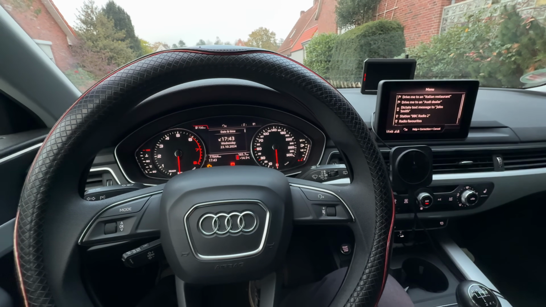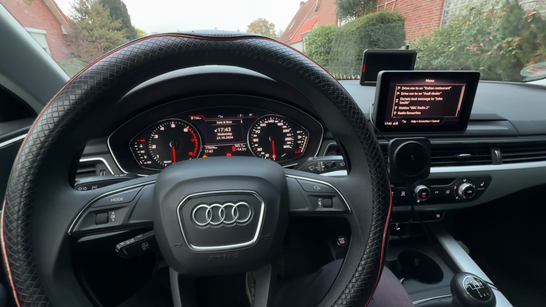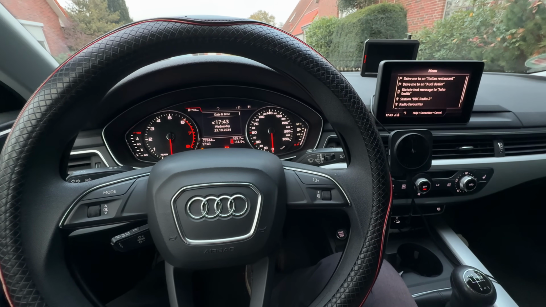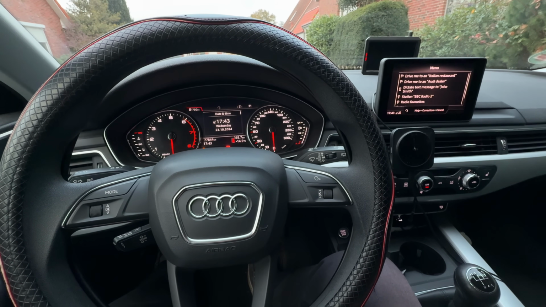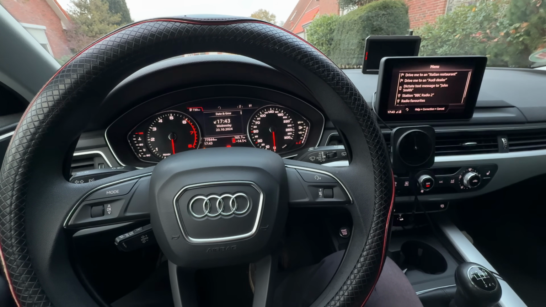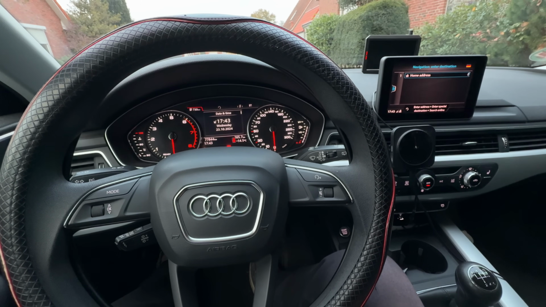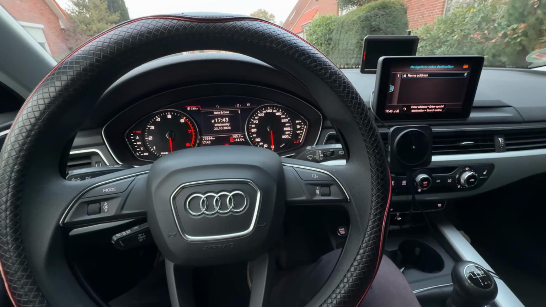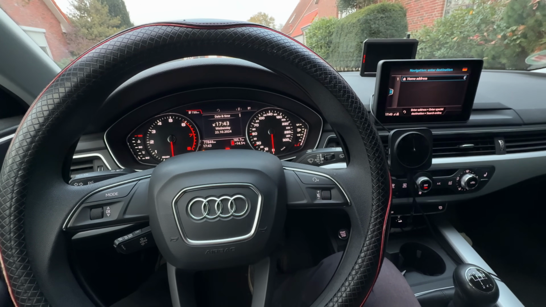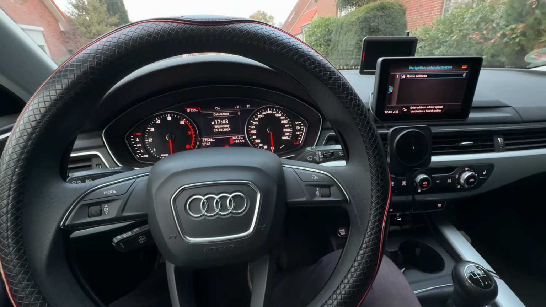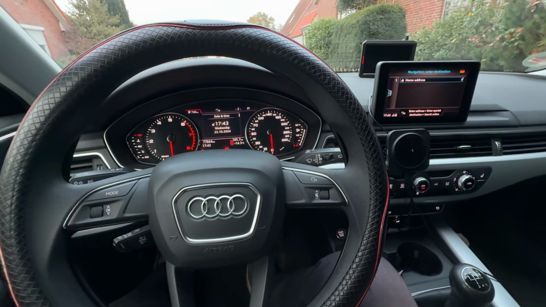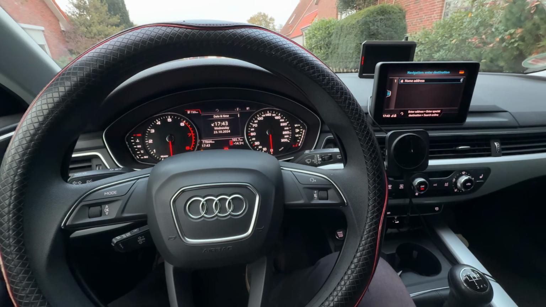Drive me to Cologne. I'm afraid this function is unavailable in the country Germany. What would you like to do? Please say enter address, enter special destination, or navigate to John Smith. Navigate to Berlin. Where would you like to go?